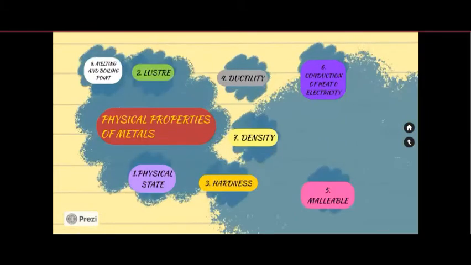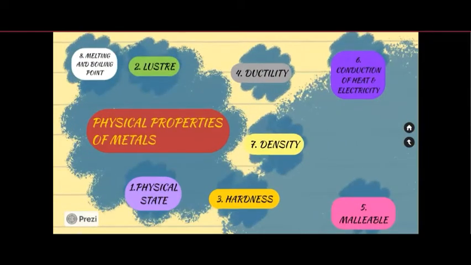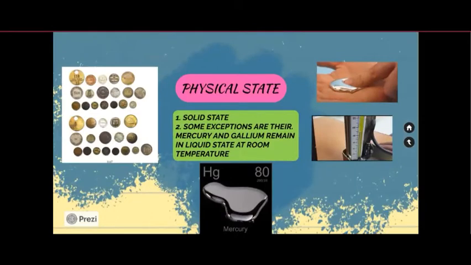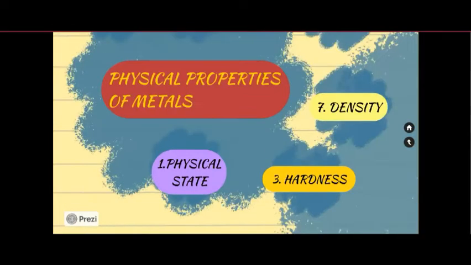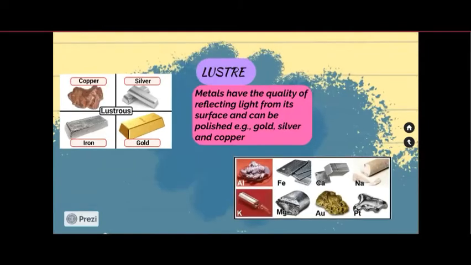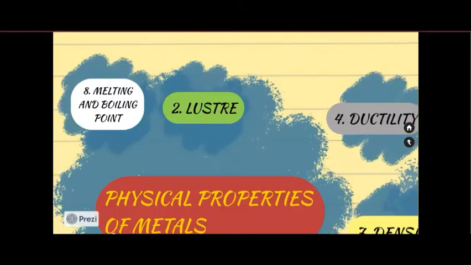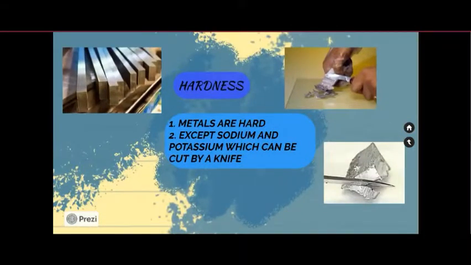Let us look at the physical properties of metals. First is physical state. Under ordinary temperature, metals stay in solid state. However, metals like mercury and gallium are exceptions, which are in the liquid state even at room temperature. Second is luster. Light gets reflected from the clean or freshly cut surface of a metal, and that metal looks lustrous or shiny. Then comes hardness. Generally, metals are hard, not soft, but there are exceptions like sodium and potassium, which are soft and can be cut with the help of a knife.